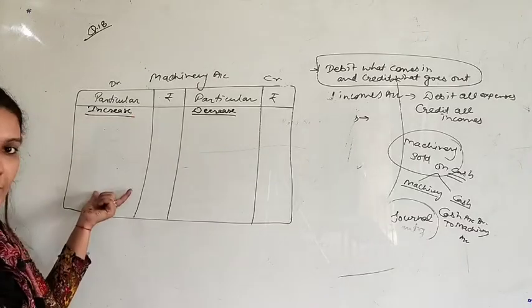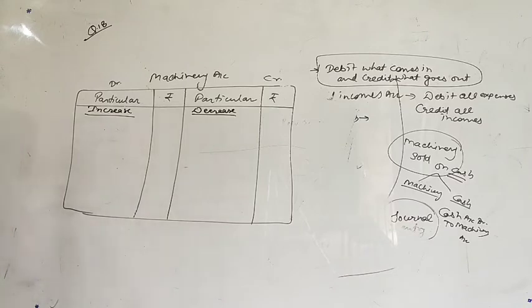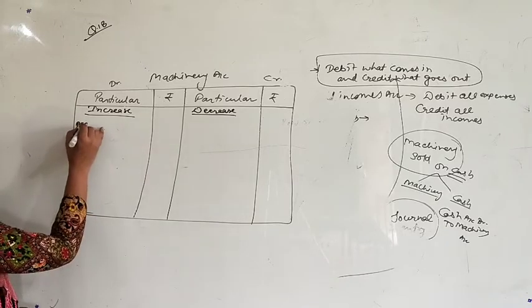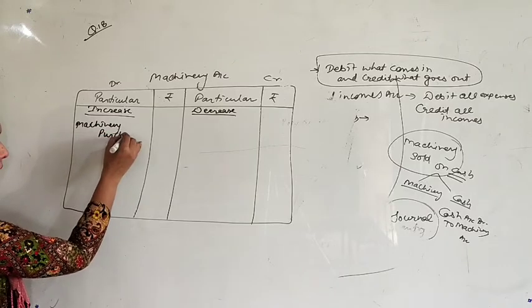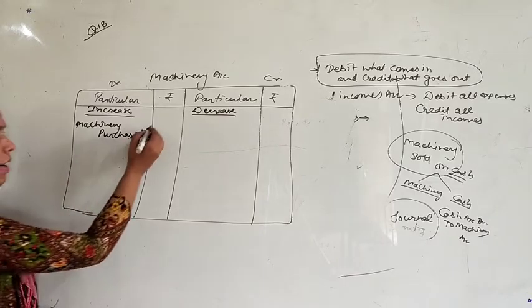Increasing will be debit and decreasing will be credit. Machinery purchased increases your machinery, so we write here: machinery purchased, rupees 5 lakh.